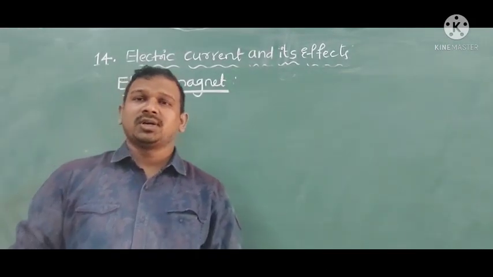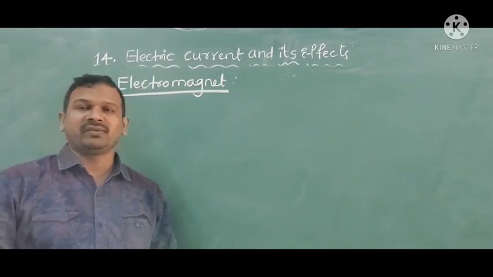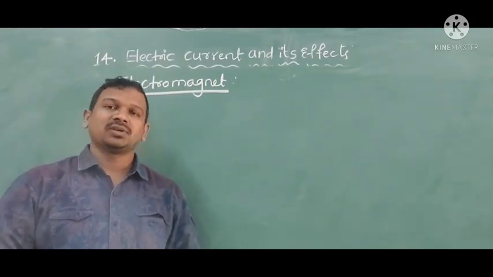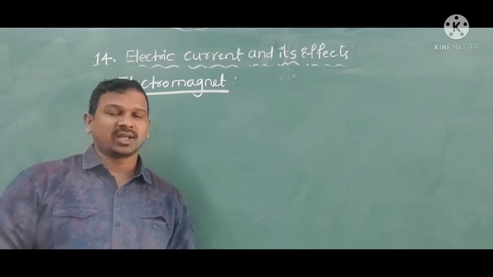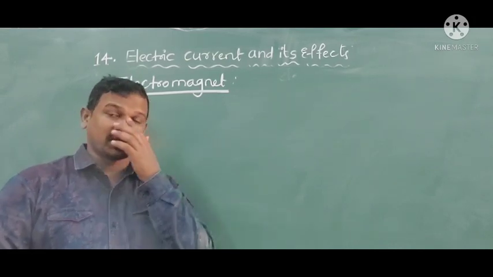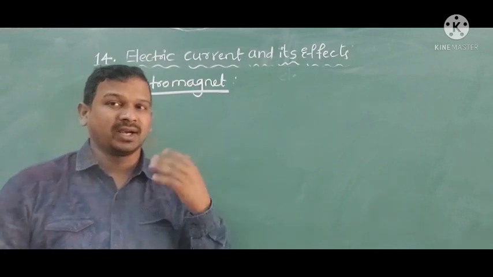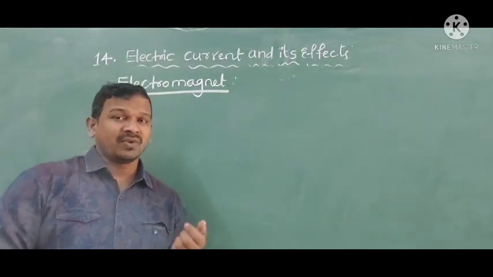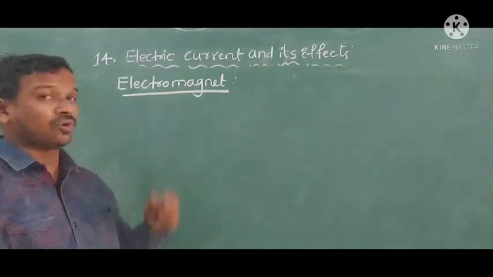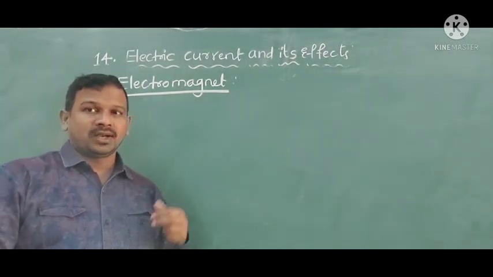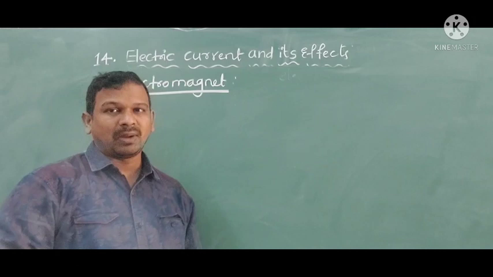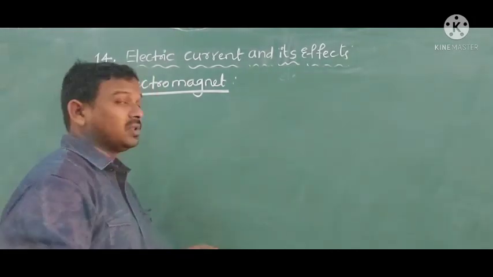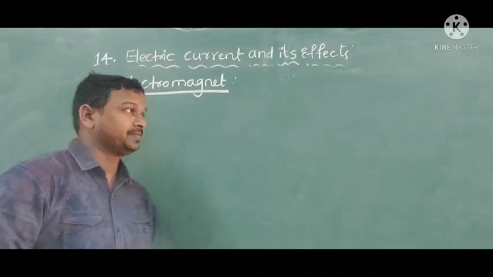We discussed how this current carrying wire produces the magnetic field, and how the scientist discovered that a current carrying wire produces the magnetic field and behaves like a magnet. Now, based upon that, one invention is there, that is the electromagnet. Now let's discuss the electromagnet, how it works and what its structure is.